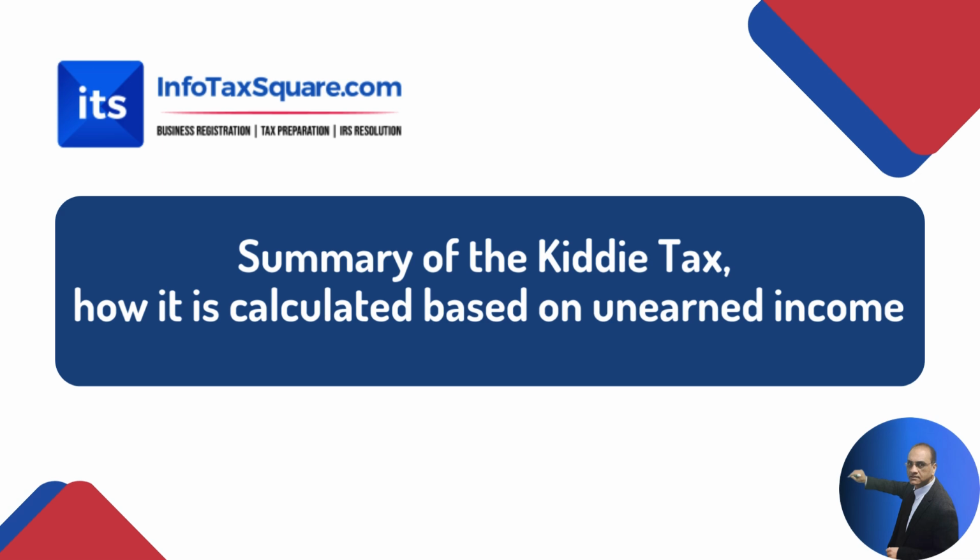So on the first $1,300, the dependent is not going to pay any taxes, whereas on the additional $1,300, the dependent is going to pay taxes at his or her lower rate, which is usually 10%. And above $2,600, whatever the balance in taxable income, the parents are going to pay taxes at their marginal income tax rate, which is higher.